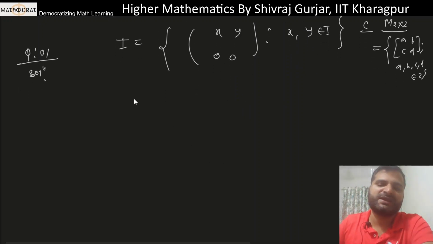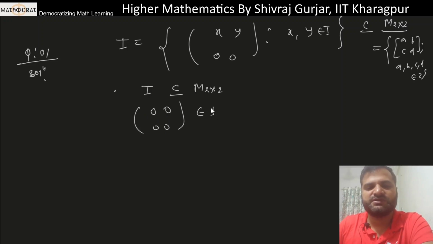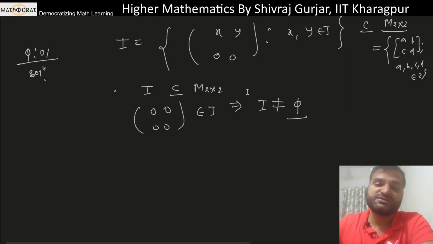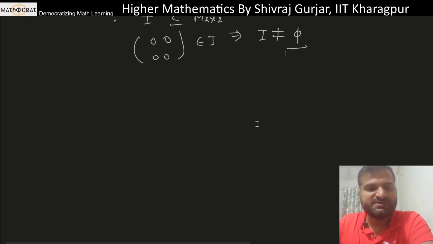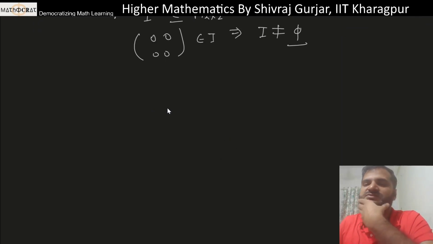ठीक है. So ideal के लिए पहली चीज तो first thing we can say that I is in fact a subset of M2 cross 2. Further [0 0; 0 0] pertains to I. That means I is non-empty, which we can say because 0, 0 are also integers, so they are part of this. So this won't be an empty set, this is a non-empty set. So these two things we have done. Now the real properties we need to satisfy.